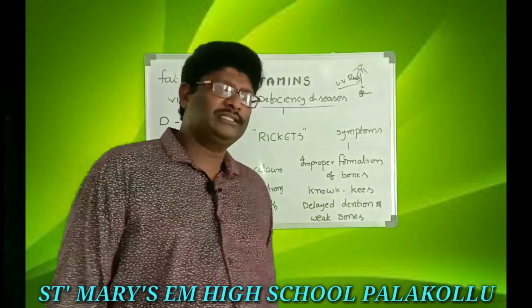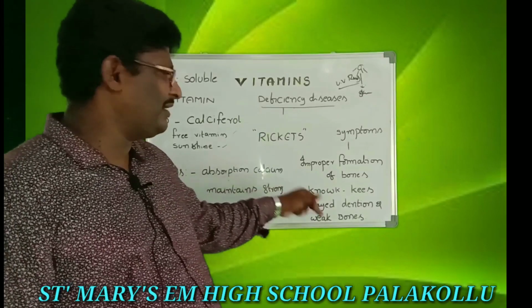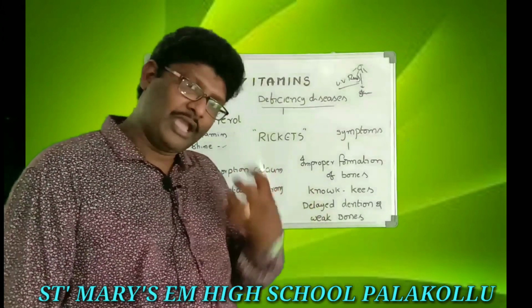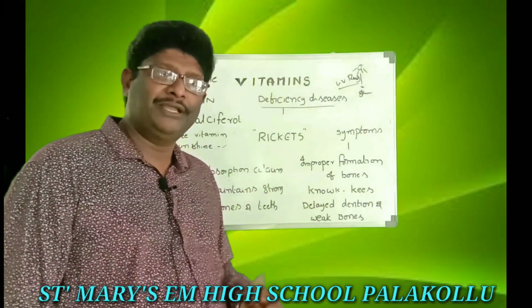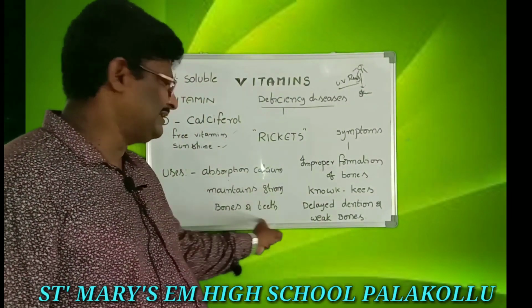So what is the main use of vitamin D? The main use of vitamin D is absorption of calcium. Calcium absorption depends upon vitamin D. It maintains strong bones and teeth.